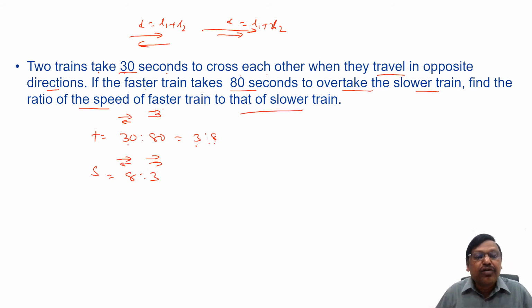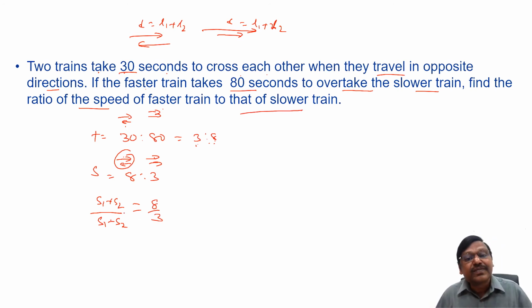But you know, when they are going in opposite direction, it is S1 plus S2. When they are going in the same direction, it is S1 minus S2. So this S1 plus S2 is to S1 minus S2 equals 8 by 3.